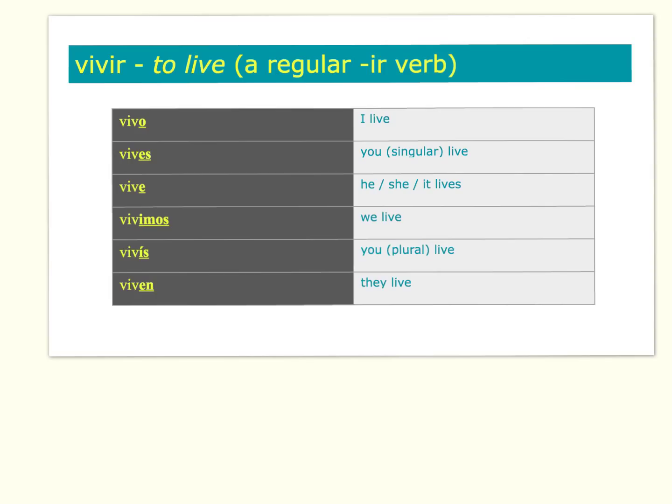So it's perfectly clear when I say vivo that it can only be I live. It can't be any other person of the verb. Because of this, the words for I, you, he, she, it, which do exist in Spanish, are rarely used.